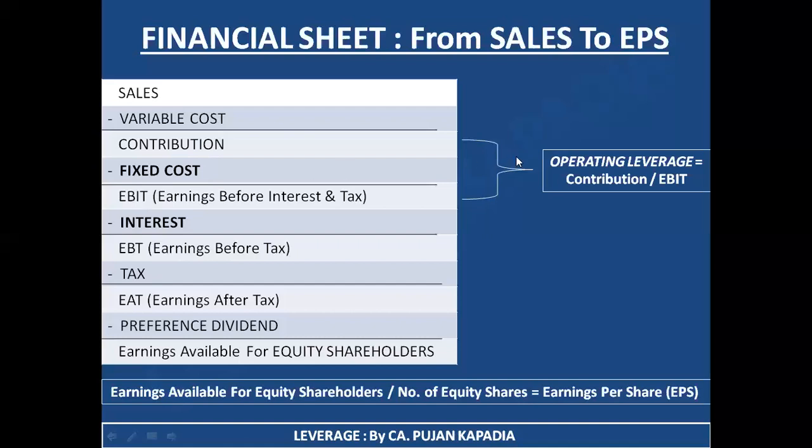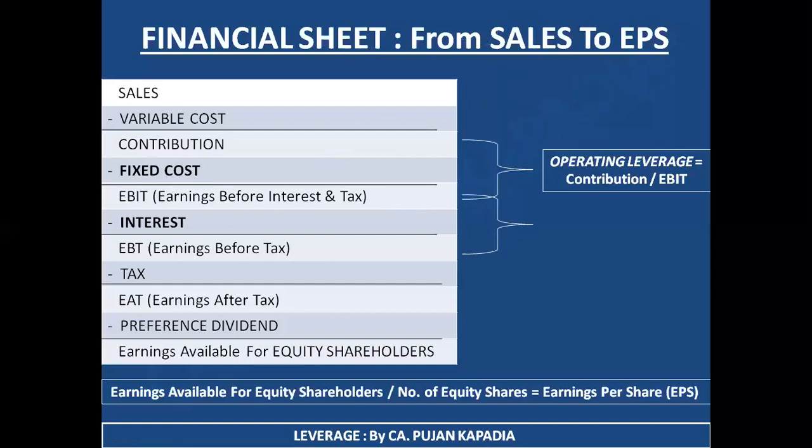Why? Because we know what operating leverage is. It is the proper use of your fixed cost assets in order to increase the earnings of the equity shareholders. So how well I have managed my fixed expenses, how well I have controlled my fixed expenses, the measure of the same will be depicted by operating leverage. So again, let me tell you guys, leverage is the indication of the relationship between the financial terms. So as of now, I hope you are clear with what operating leverage is. The formula for the same is contribution divided by EBIT, that is earnings before interest and tax, that is the amount before fixed cost and the amount after fixed cost.